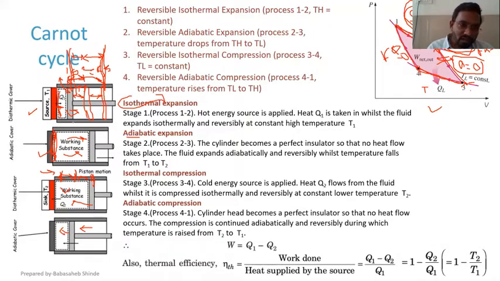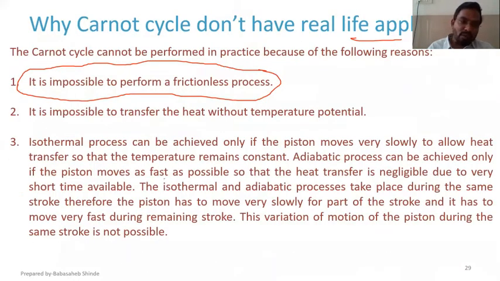If both were to be slow, then we could do something, right? But the same part at one instant has to be a quick movement, and during the same portion of the piston movement at another instant it has to be moved extremely fast, and that is impossible to achieve. Because of all those limitations, we don't have any real life example of the Carnot cycle.